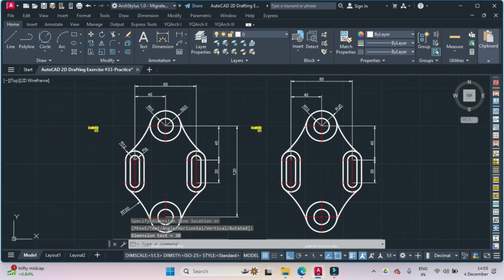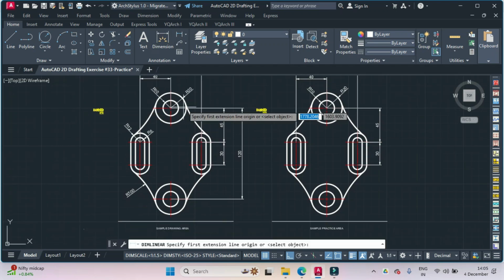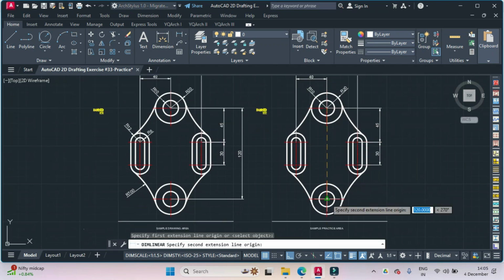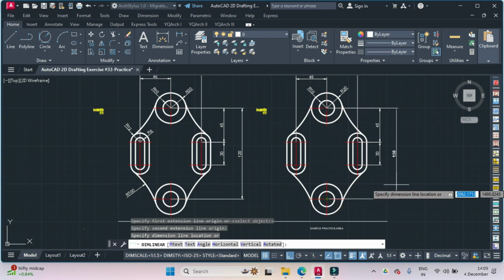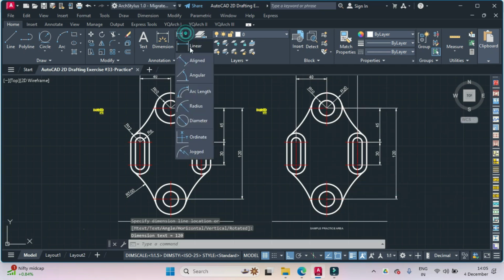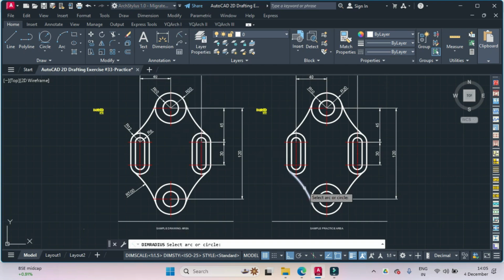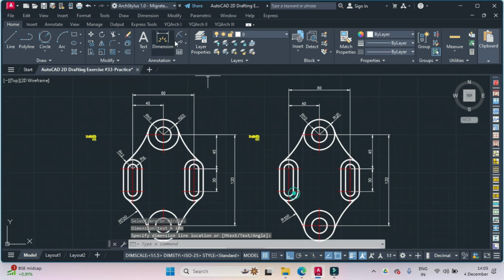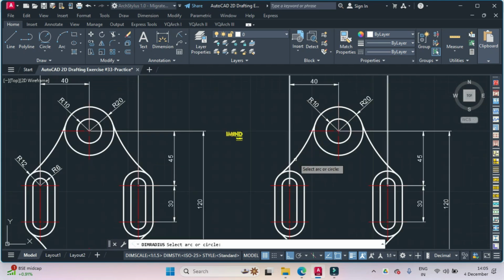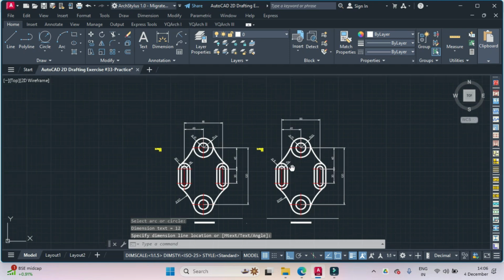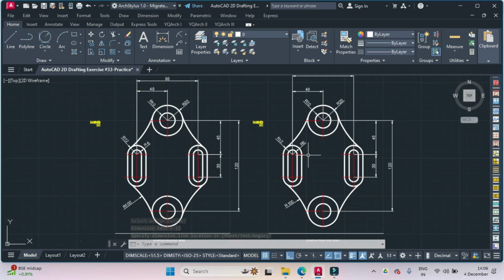like this. And again, linear dimensioning from center of this to center of this, it's 120. Then radius of this 100 unit. Again, radius of the inner circle 6 units. Again, radius of the outer, it is 12 units. And our geometry is now complete.